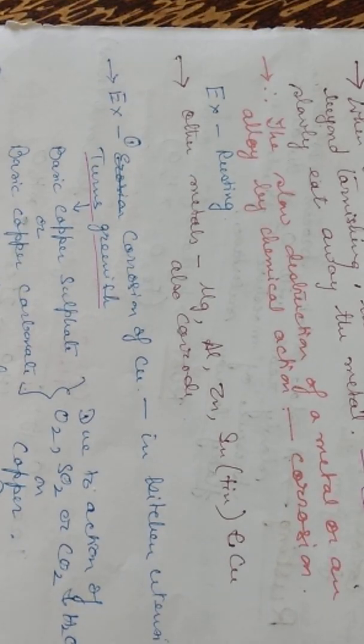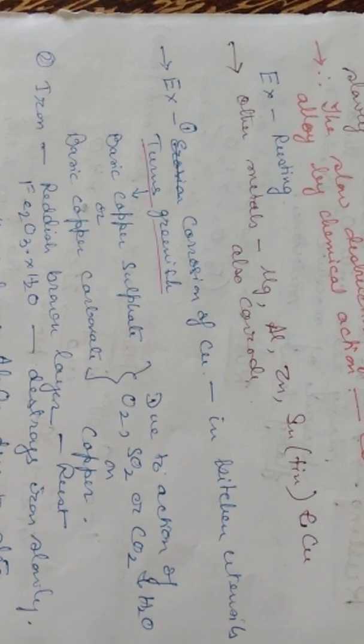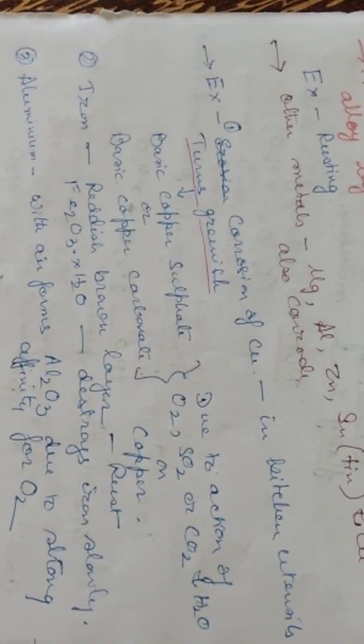Now, iron, if it is left behind like that, we see that it has turned reddish brown. That is the rust, which is a hydrated ferric oxide that destroys the iron slowly. It eats away the iron slowly. Sometimes, if it is lying for years and years, we see that it has become porous.